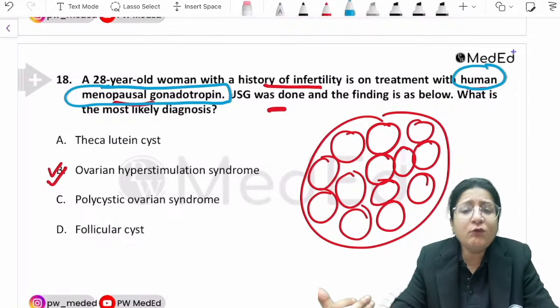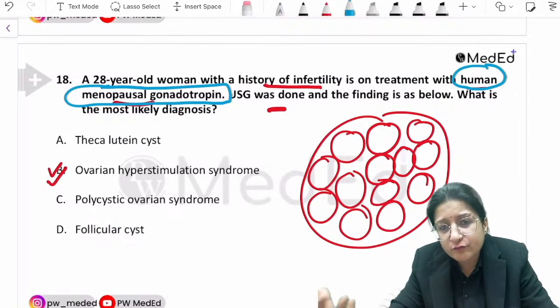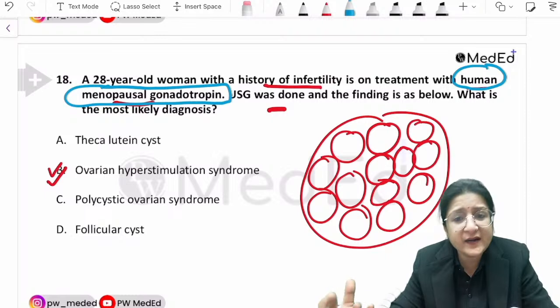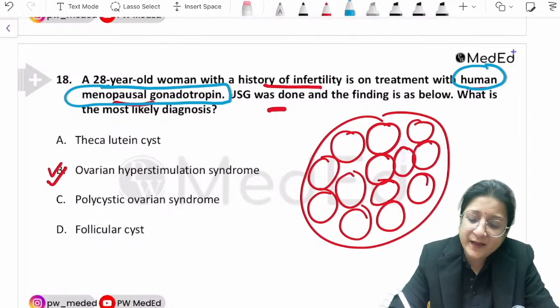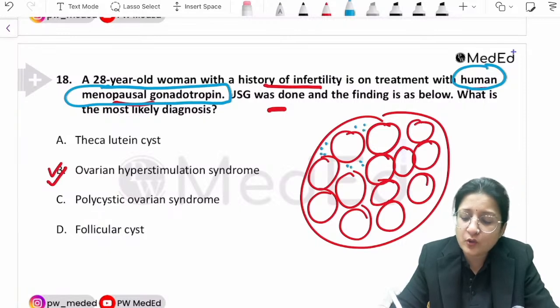When we do human menopausal gonadotropin stimulation of the ovaries, we stimulate the ovaries to the extent that we get multiple follicles. At the same time, the ovarian stroma is also stimulated.